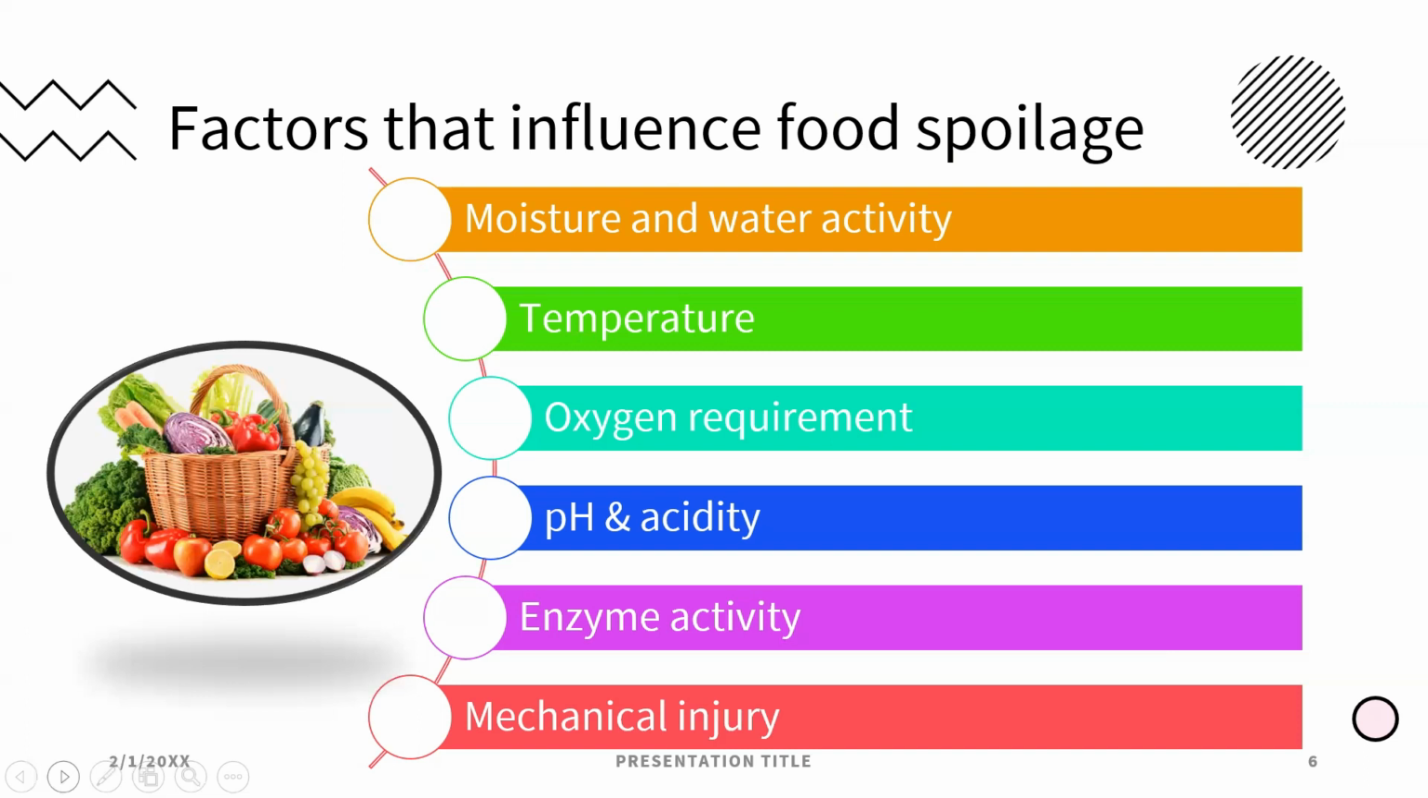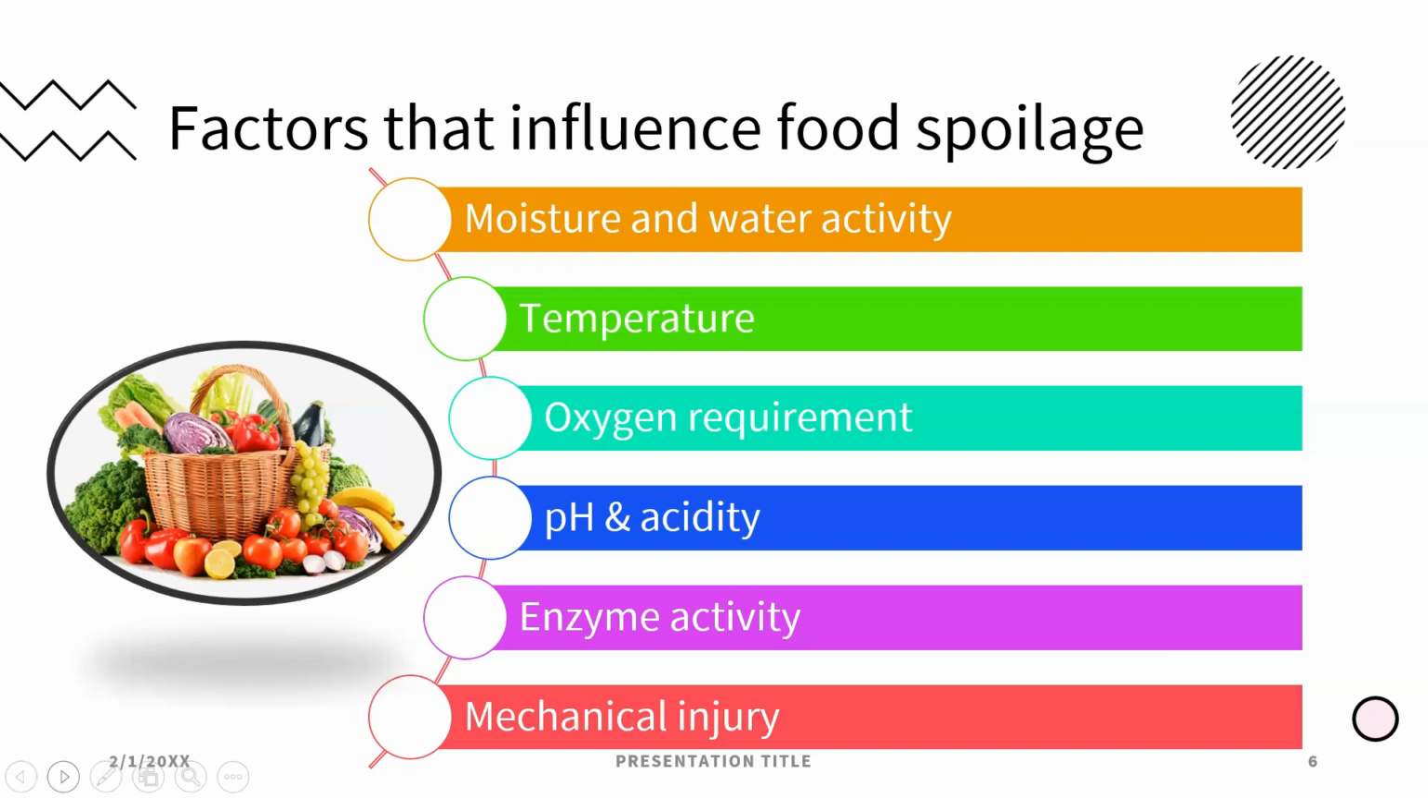Next is temperature. The temperature between 40 to 80 is called the danger zone, in which most of the microorganisms survive, multiply, and attack the food. So food should be stored either below the temperature of 40 or above the temperature of 80, so that the microorganisms are made inactive, they will not grow, and they will not multiply.